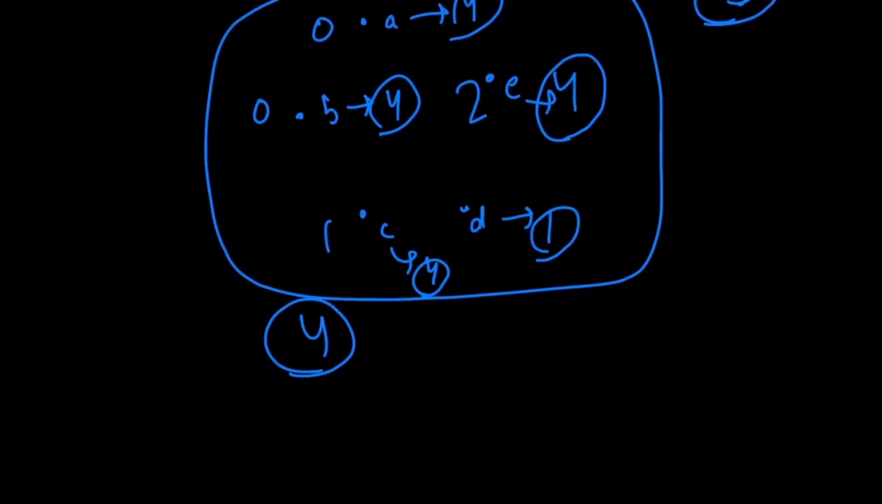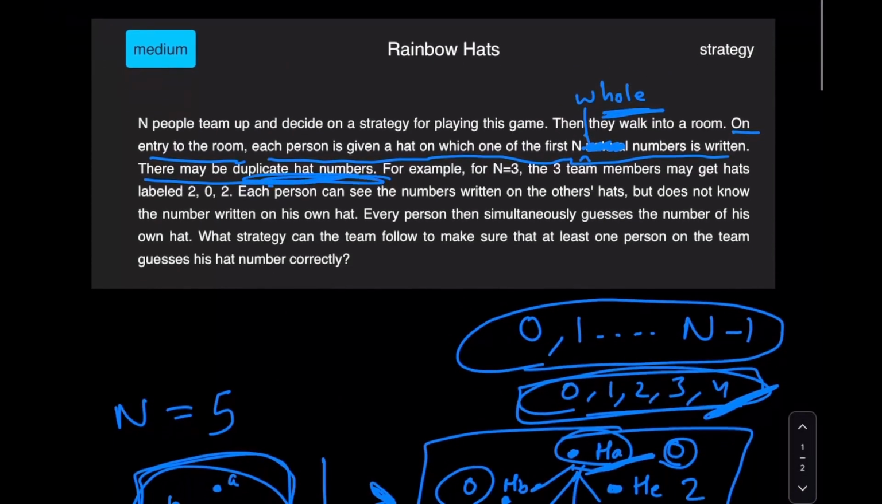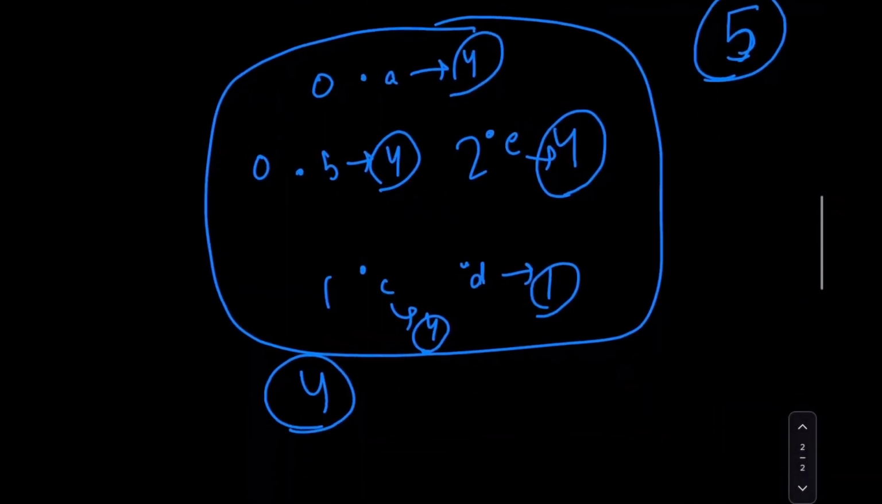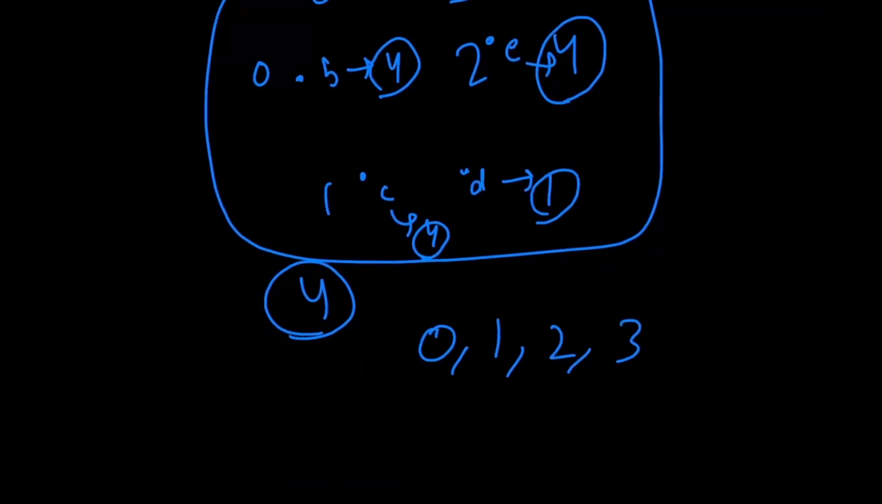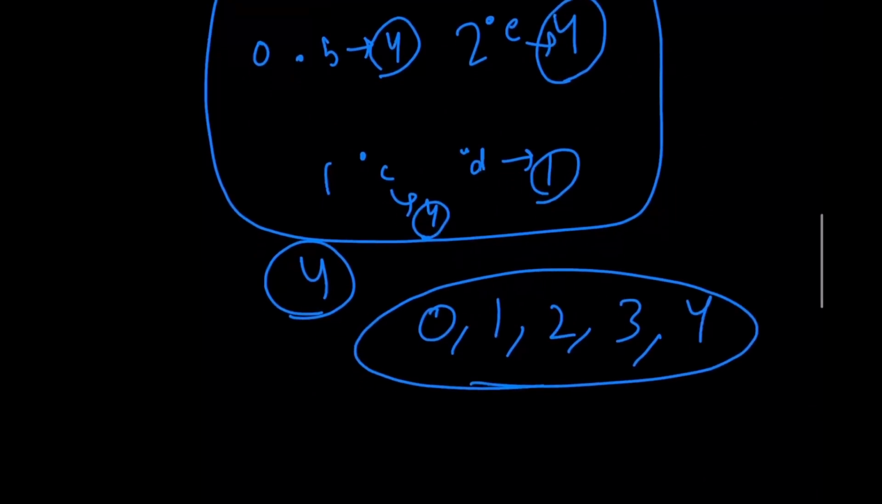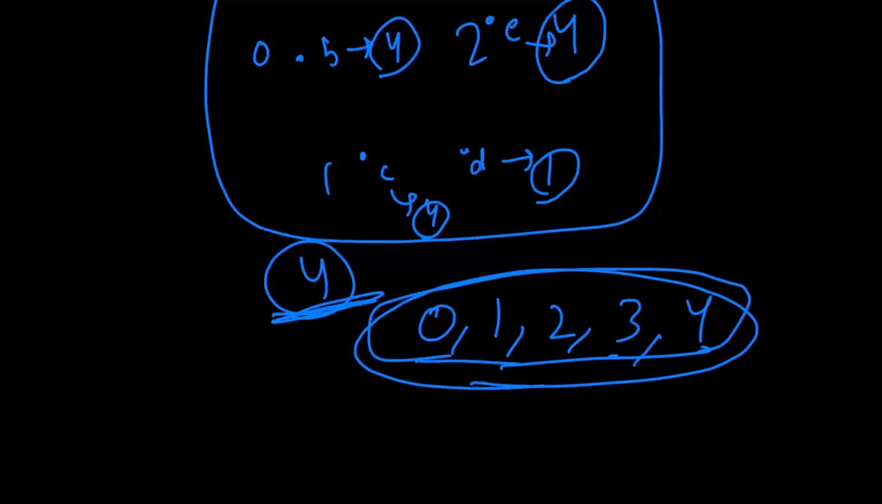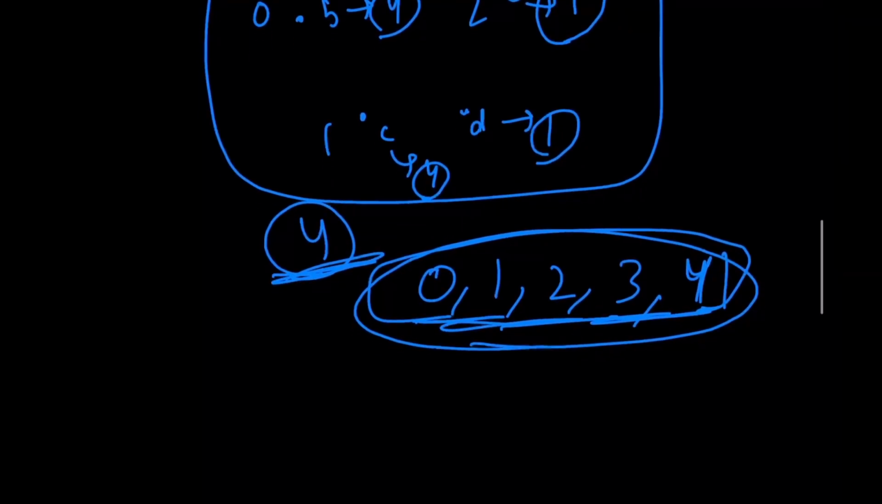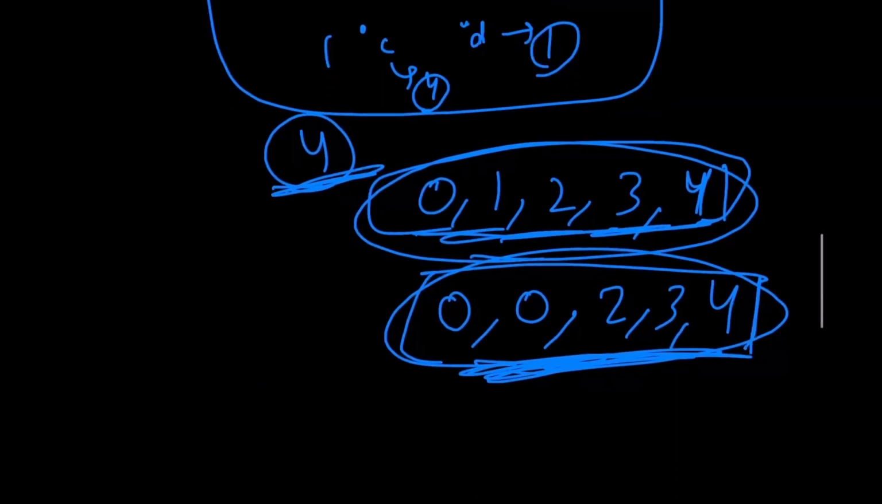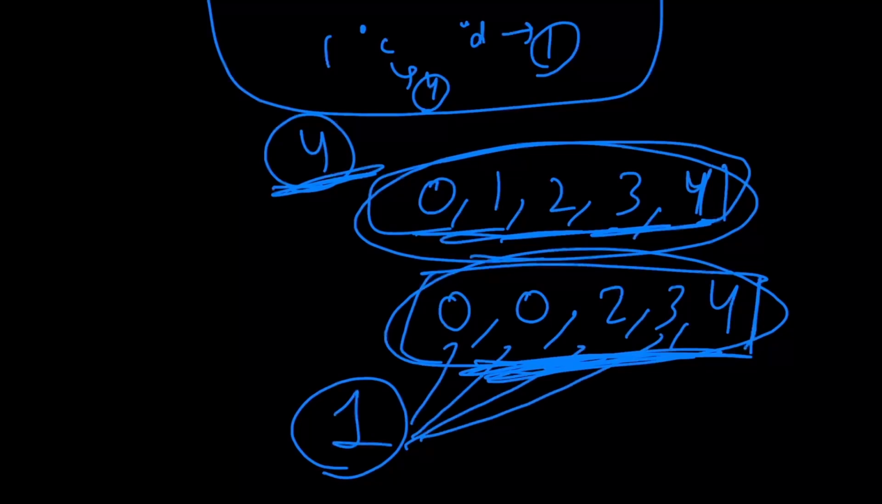The reason they've mentioned that the hats can be duplicates is that it rules out the distribution being just 0, 1, 2, 3, 4. In that case, picking any number from 0 to 4 and making sure that everyone says that same number would ensure that at least one of them is guessing the correct number. But because the numbers can be duplicates, it could be 0, 0, 2, 3, 4. And if by chance we make the strategy of everyone announcing the number 1, then nobody's going to be correct. By this strategy we can't guarantee to always have one person guessing their own hat correctly.